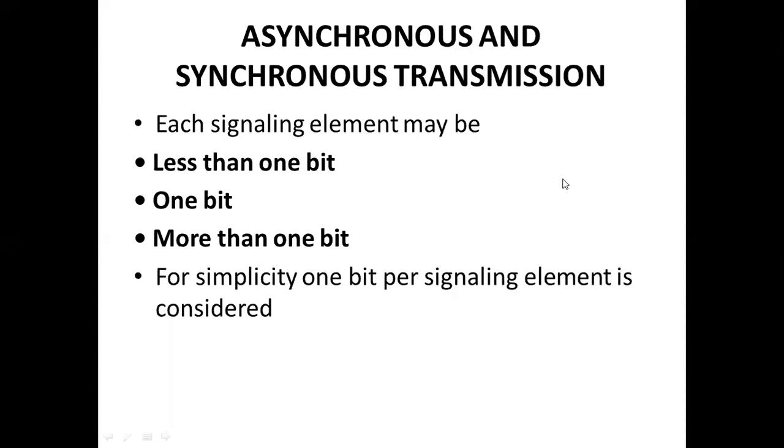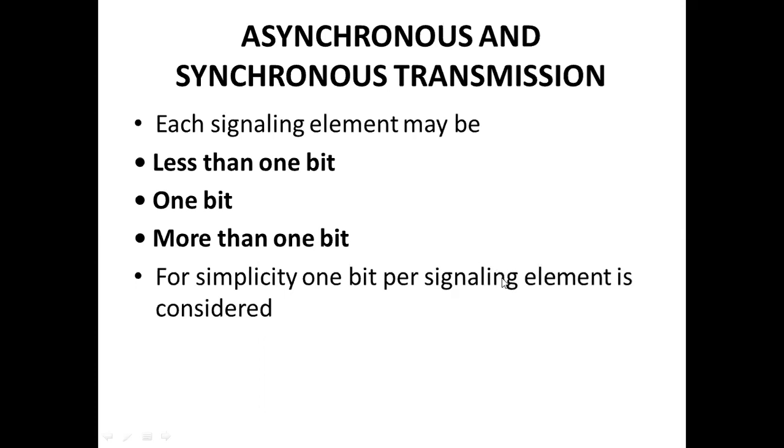It may be a high signal or a low signal, representing one bit element. Whatever we see in this chapter, we consider one signal as one bit representation. So when you are transmitting a number of bits, a number of signals will be transmitted.